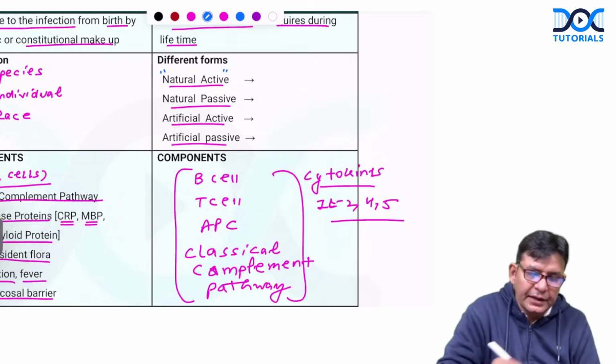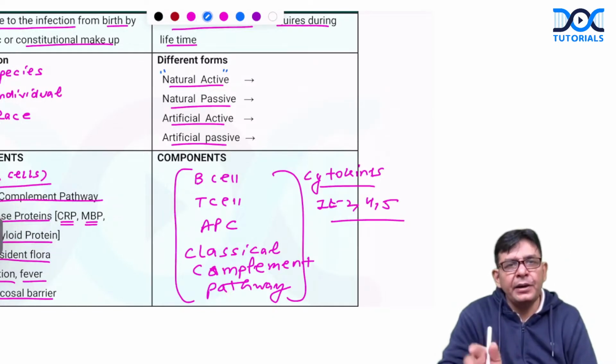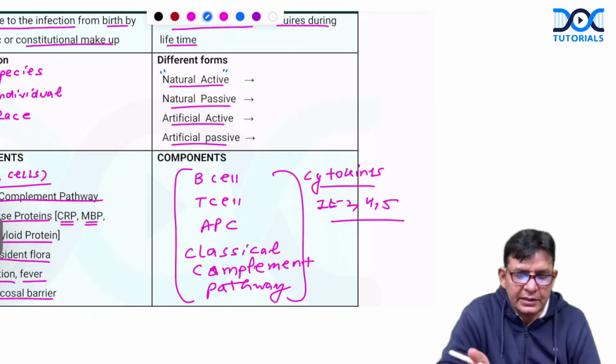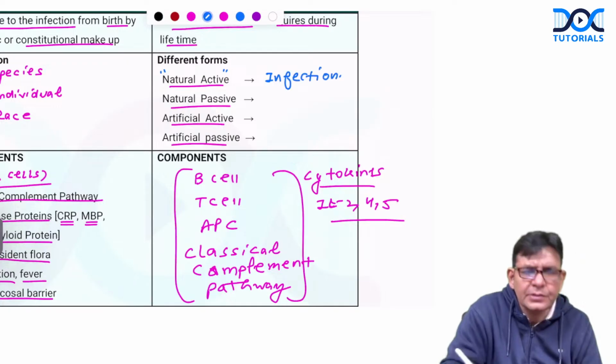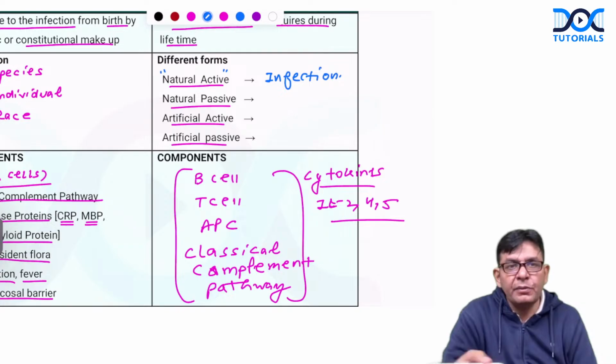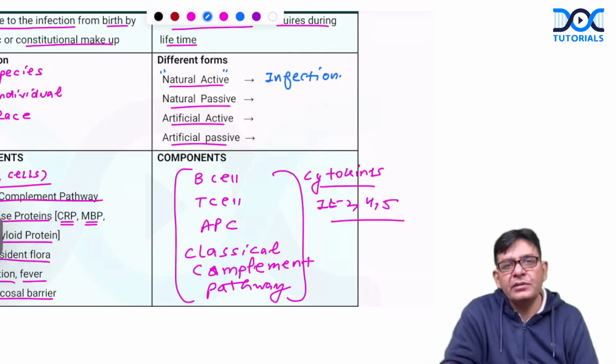Now coming to this, what are the different forms of adaptive or acquired immunity? Natural active. Natural active means the infection happened naturally and the body has worked against that. So natural active is any sort of infection. If we take an example of COVID, suppose somebody suffered from COVID naturally and acquires it and develops antibodies against that. That is termed as natural active.